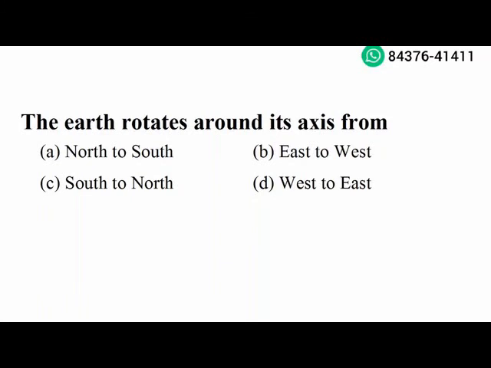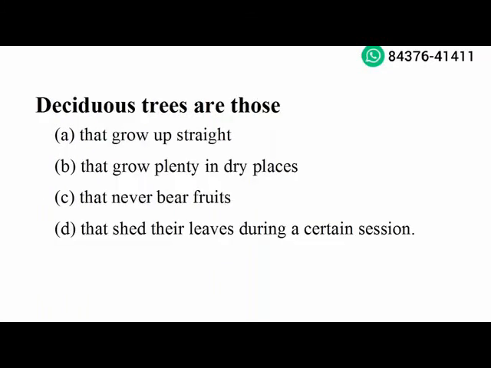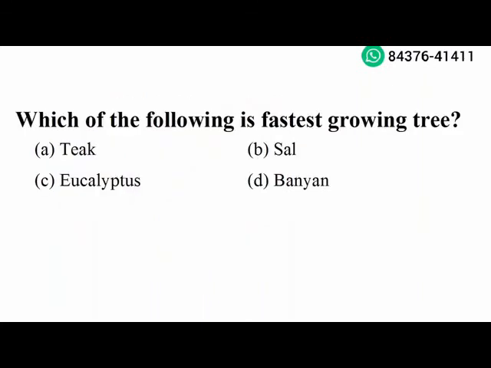Next question. Deciduous trees are those that shed their leaves during a certain season. Option D is the right answer. Next question. Which of the following is the fastest growing tree? Eucalyptus. Option C is the right answer.